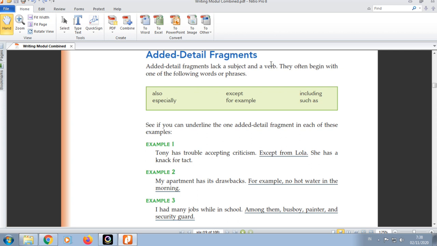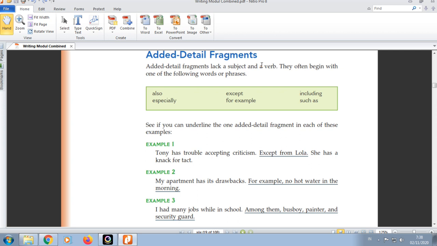Edit detail fragments lack a subject and a verb. You should remember that a fragment happens when there is a missing subject or verb, or it does not express a complete thought. The result will be a fragment, not a sentence.